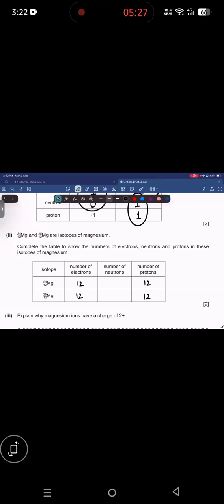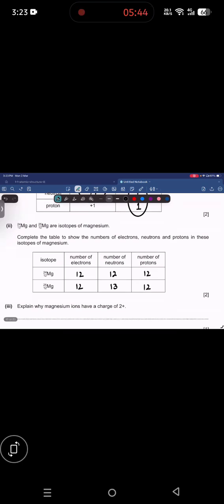For the first one, the mass is 25. Good, Ahmed. You are giving the correct answers. Very good. So the number of neutrons for the first one is 12, and for the second one is 13. Here again, if you give the correct answer for the first row, you will get 1 mark, and for the correct answer for the second row, you will get 1 mark.